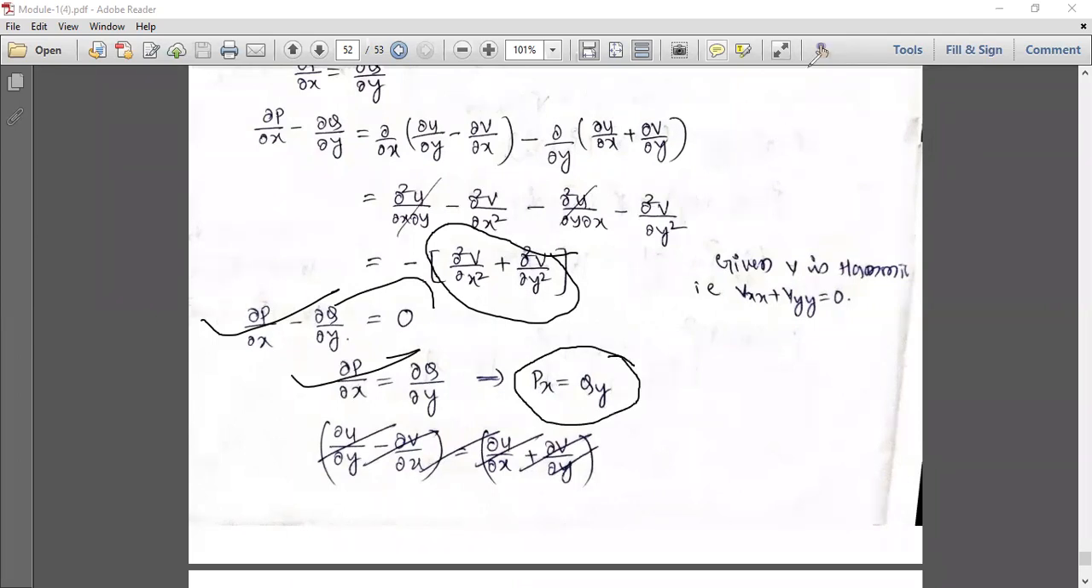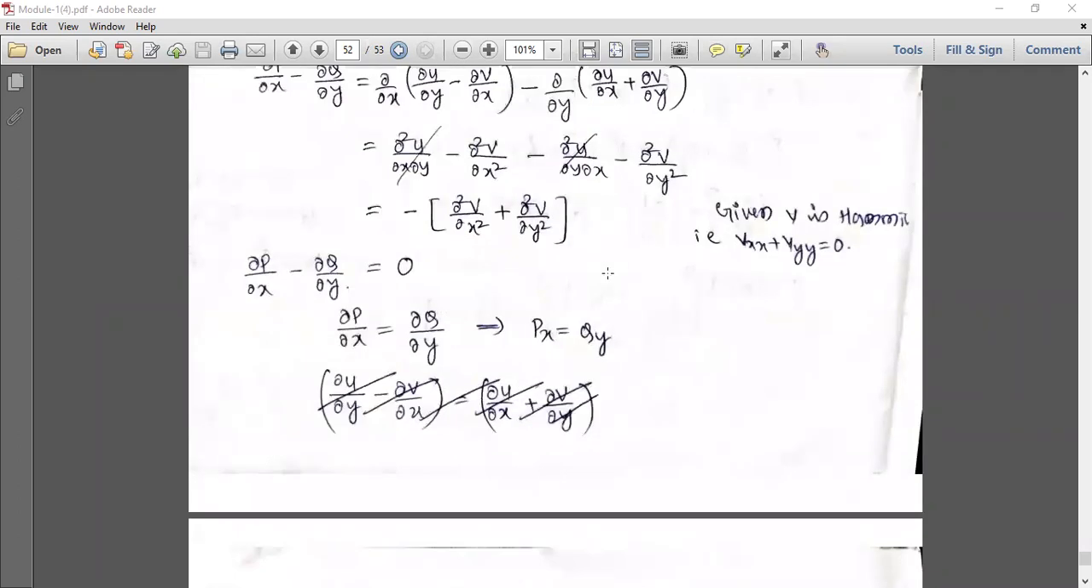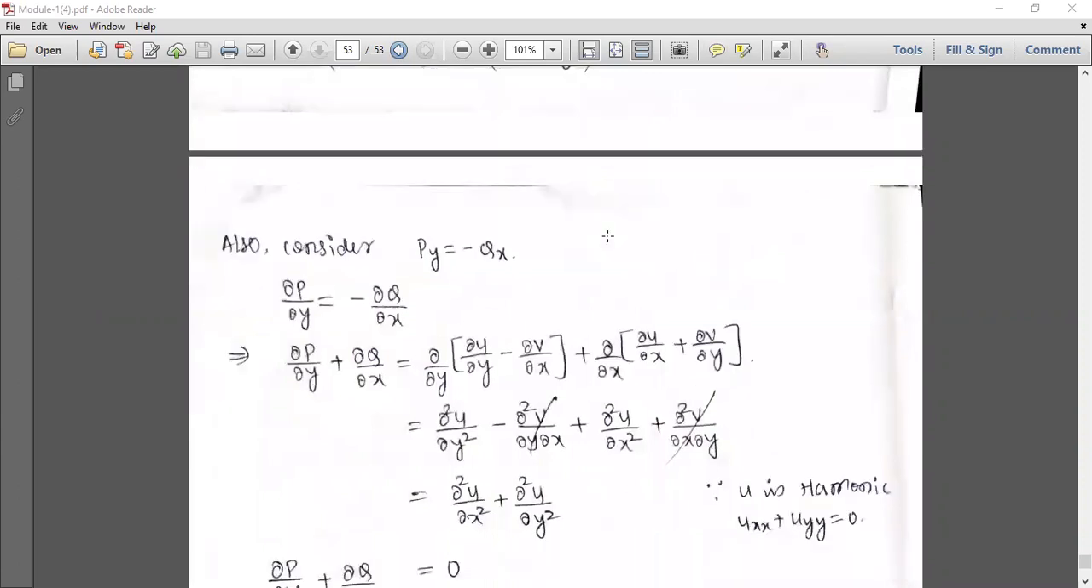One part I have proved. You can see here, I have to show this part; this part I have proved. Next, I will prove this part: Py is equal to minus Qx. Let us take this one and we will prove it. Okay, let us consider.